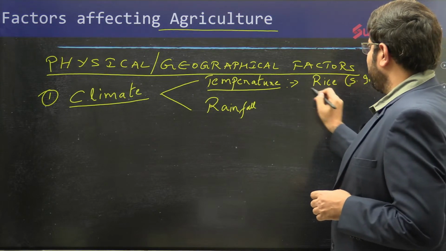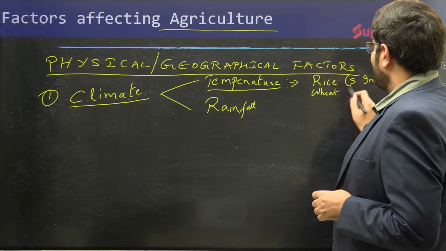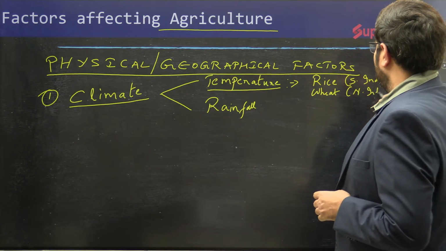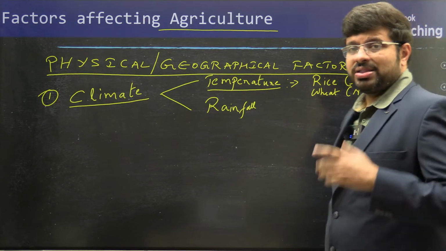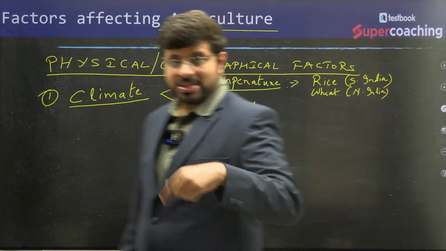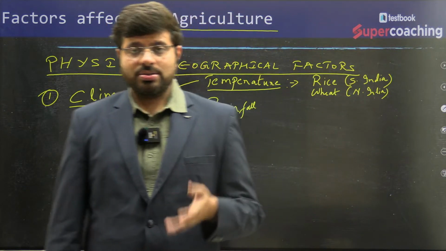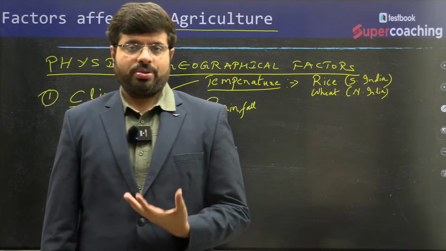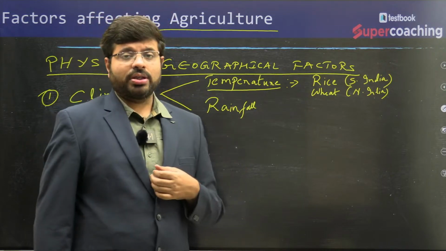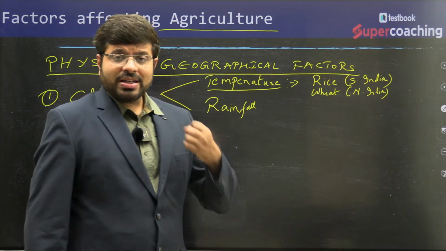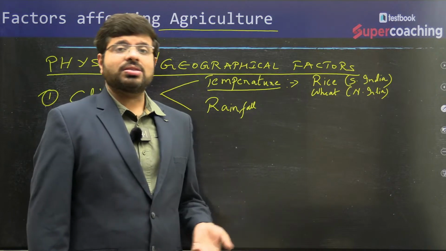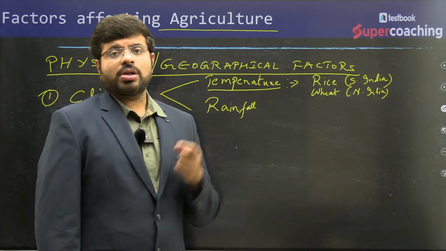Because of this only, wheat is grown in North India. Wheat is a crop which is grown in the winter months, right? January, winter, rabi crop. Whereas rice is a South Indian crop. It needs more heat. That is typically grown in the Kharif season, June, July, August, September.